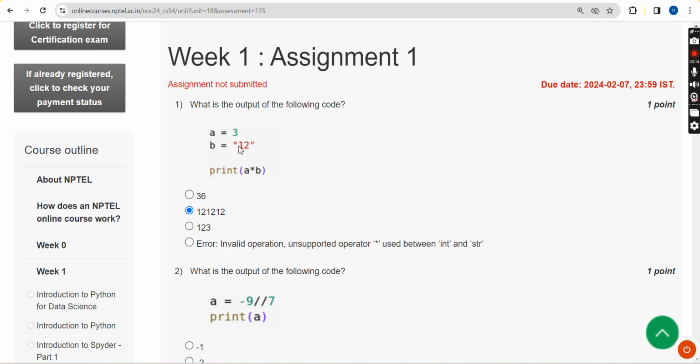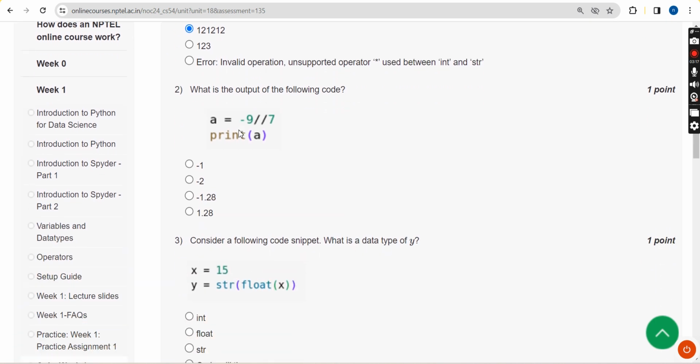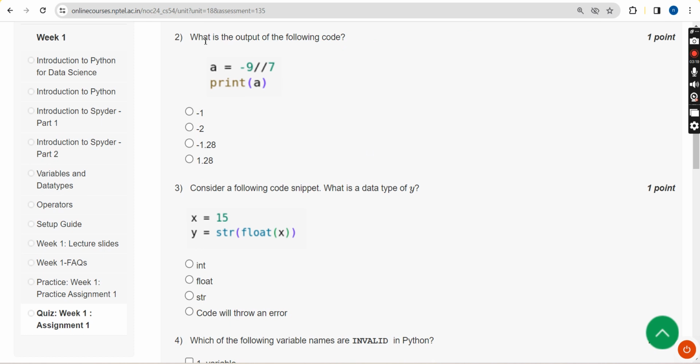Now moving on to the second question. What is the output of the following code? So for the second question, the answer is the second option guys, -2. Next, moving on to the third one.